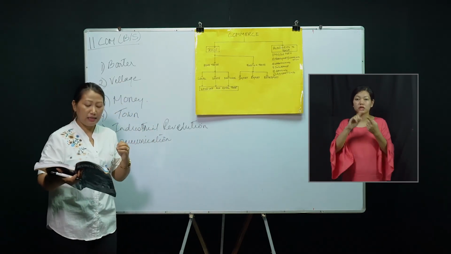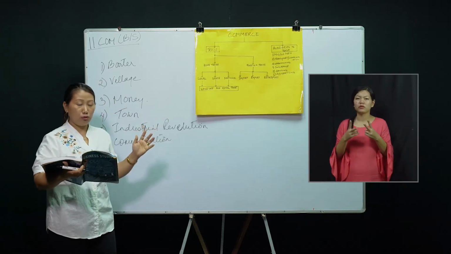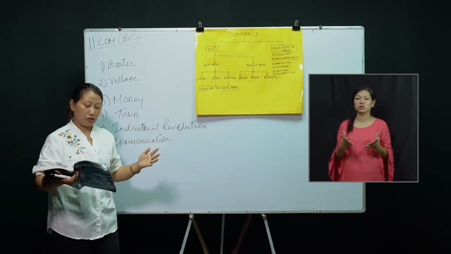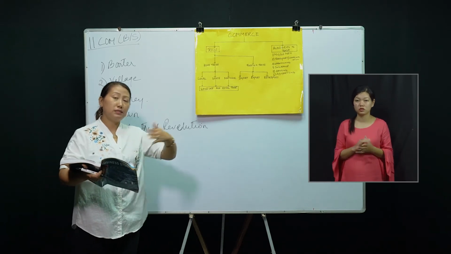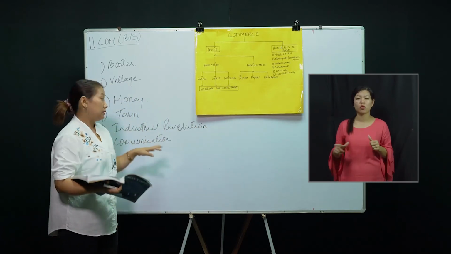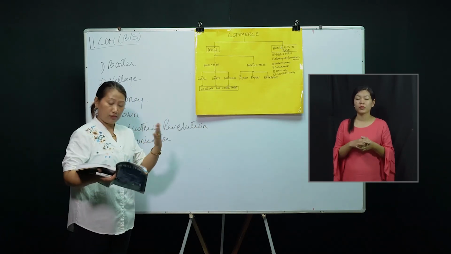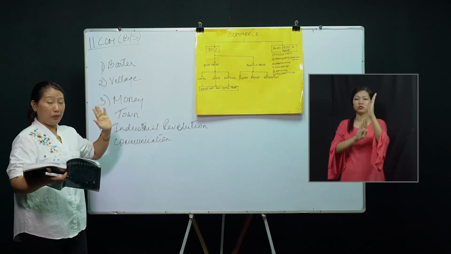All those things contributed a lot to transport and communication, and also rail transportation, airways, and sea. So transportation and communication development started, and this is how commerce came into being.